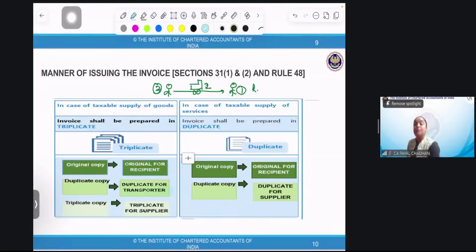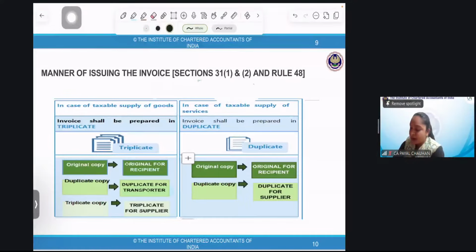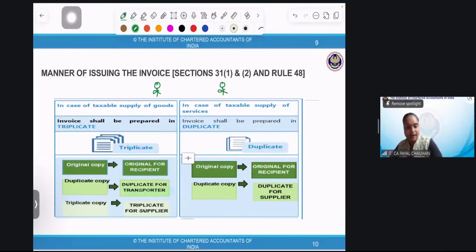Perfect. Now, in case of supply of service, we'll make it more simple. See, now I'm giving you services. Now tell me, do we have a truck giving you services from my end to your end? Just imagine, no, there is no transporter involved. That means how many copies will be there? There will only be 2 copies, the original copy and the secondary copy. The original will be for the recipient and the duplicate will be for the supplier, right?